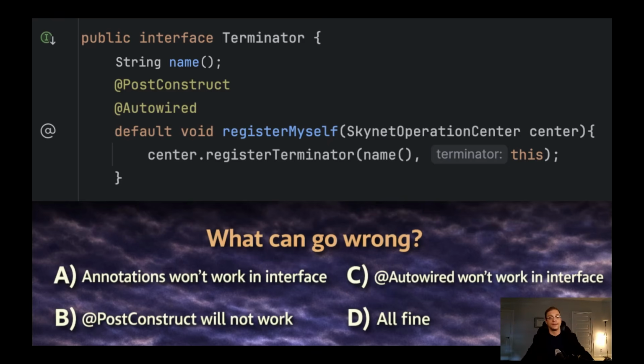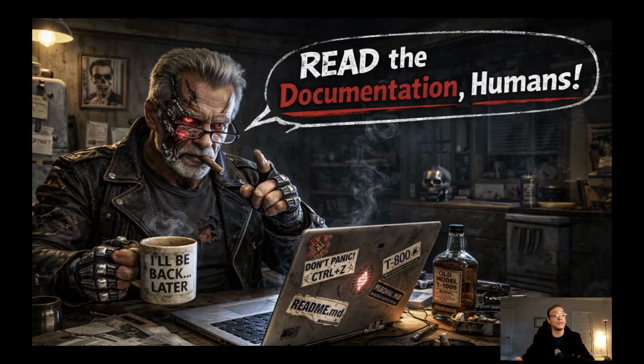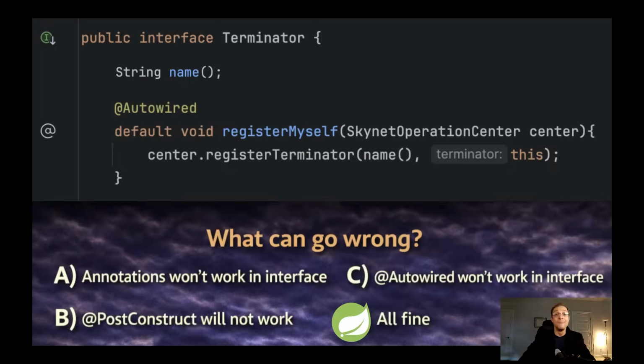So what will happen here? You can put it on pause. And the correct answer is PostConstruct will not work, because you need to read the documentation: PostConstruct should mark only a method without any parameters. But actually we don't need to do that.